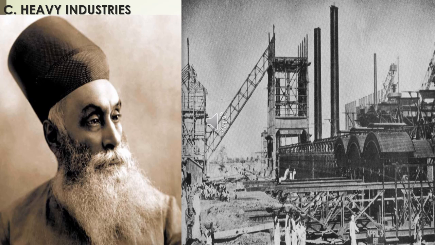So, heavy industries, the iron and steel industry. Although it started in the 20th century itself, the credit for the development of large scale manufacture goes to Jamshedji Tata, who started the Tata Iron and Steel Company, TISCO, in 1907 at Jamshedpur. It started to produce pig iron in 1911 and steel ingots in 1912.